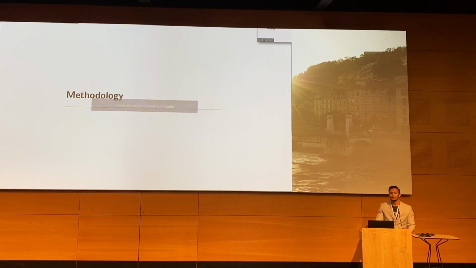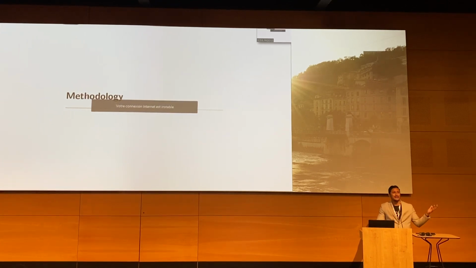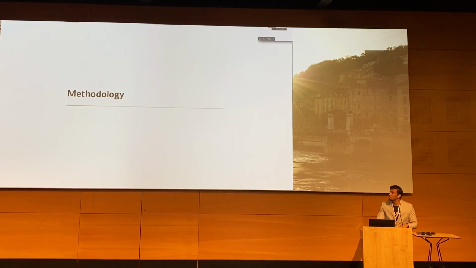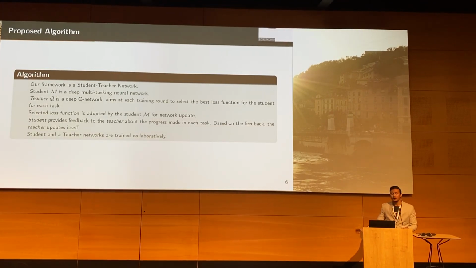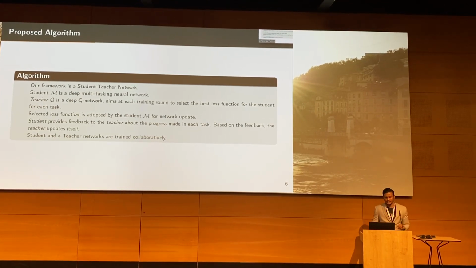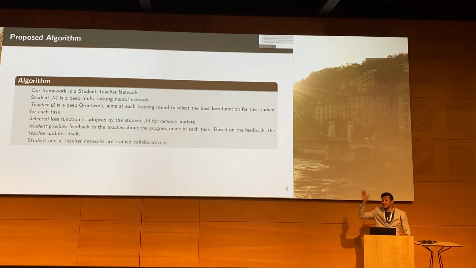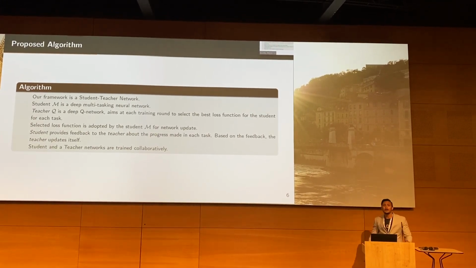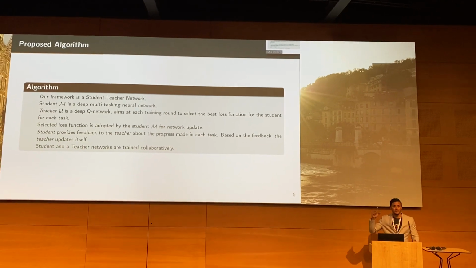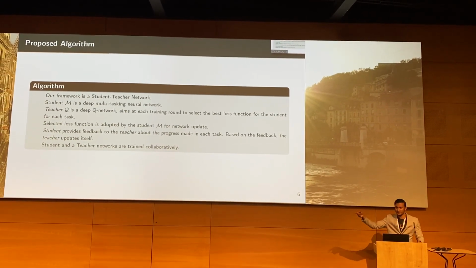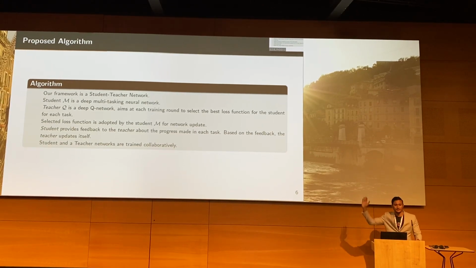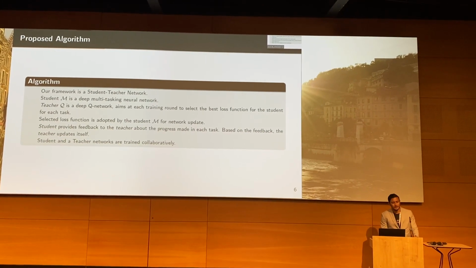Okay, so now we know we want this kind of dynamic optimization, and the algorithm we propose to implement this is based on a student-teacher network, okay? The student is the fair MTL that we want to learn. The teacher is the one who makes the decision. So the decision of the teacher impacts the learning of the student, right? And the teacher over here, what we choose is an RL agent, or rather a deep Q network.